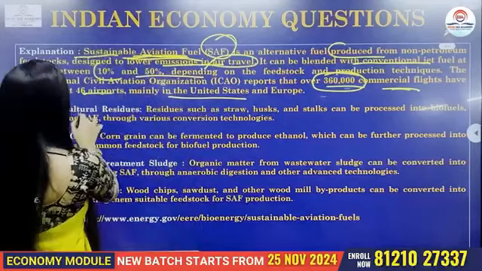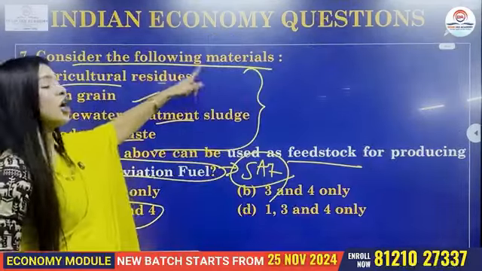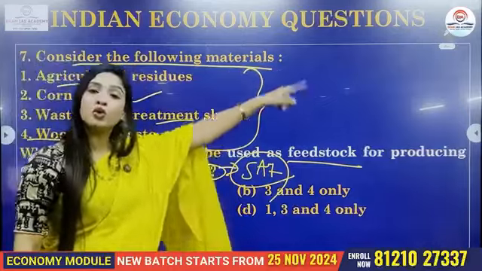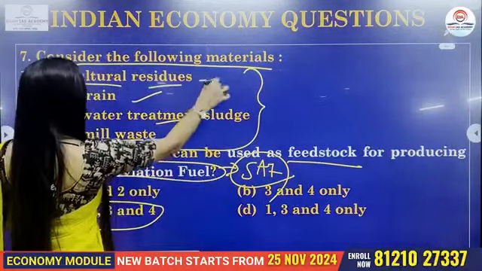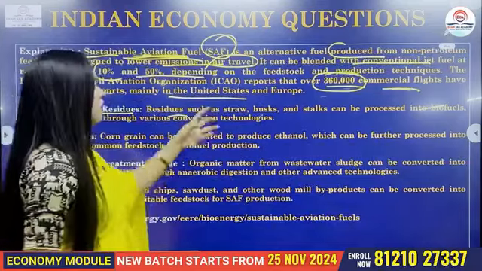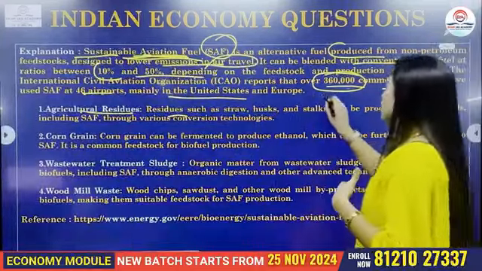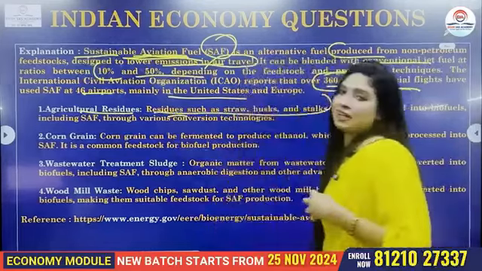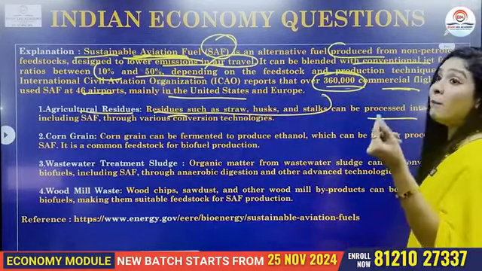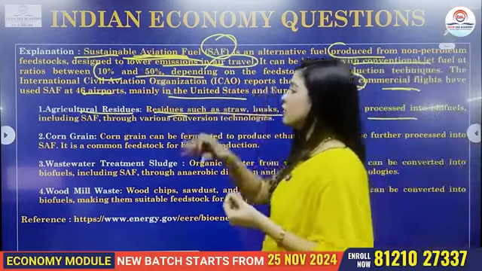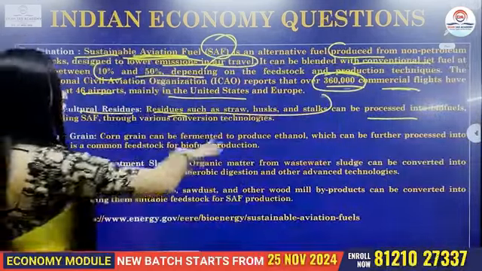And now if you see agricultural residues, as per the option, it was correct. Let's quickly see what materials can be converted to sustainable aviation fuel from agriculture residue or waste. Your husk, straw and stalks are residues or waste of agriculture. You can start converting or processing them into biofuels, and automatically it also consists of your sustainable aviation fuels when you convert them.